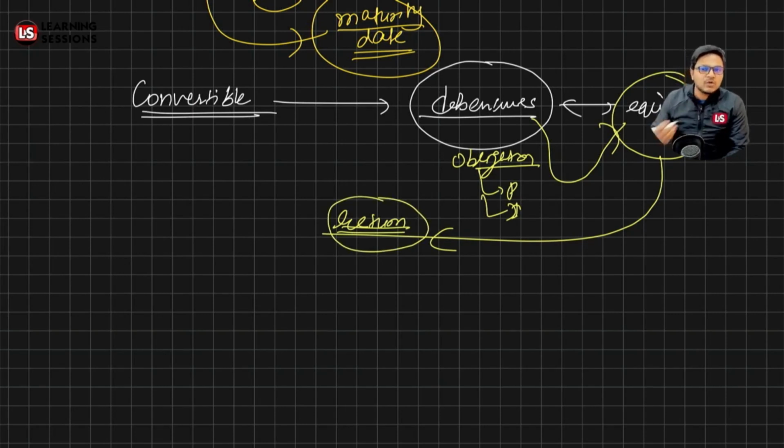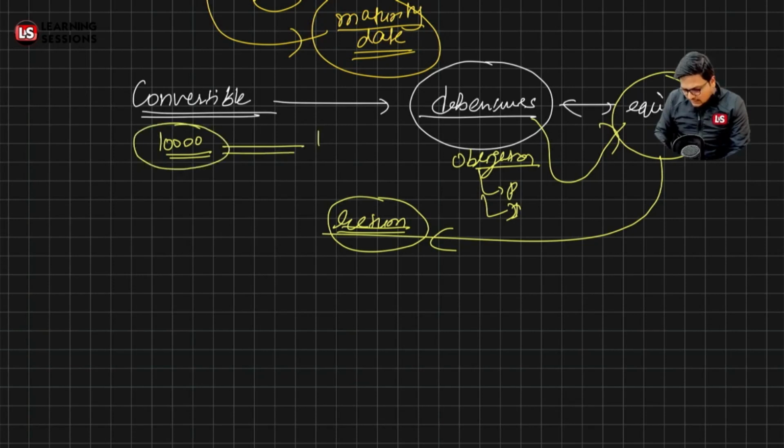Now what's the advantage to the debenture holder? Let's say the debenture amounts to rupees 10,000. And it was decided that when the debenture holder converts this debenture into equity, he will get 100 shares of equity for one debenture. Now, let's say the market price of one equity share was 112 rupees.